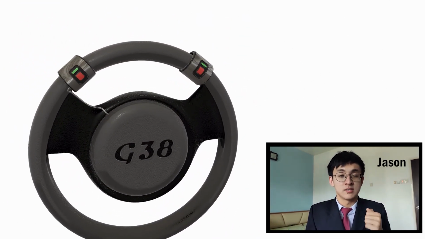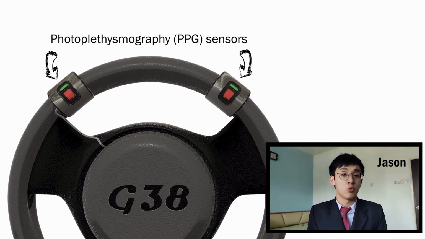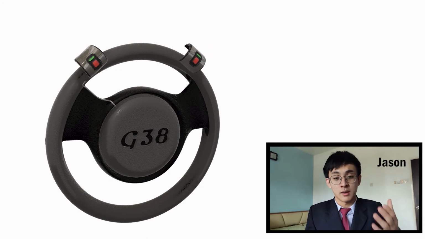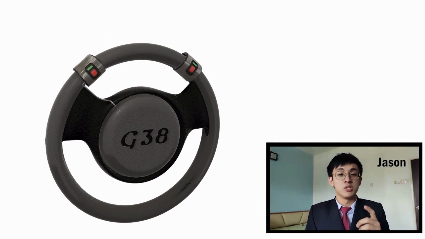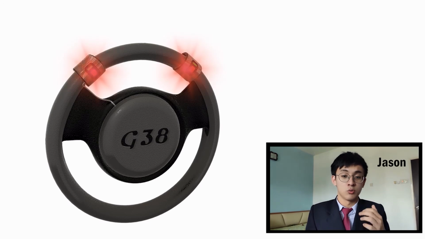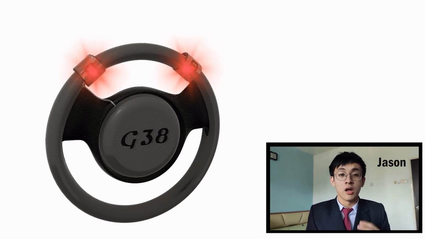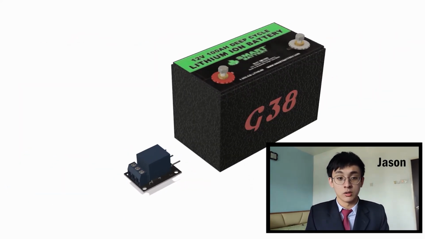Second, we have the steering sensor pad. The sensor pad is equipped with 2 PPG sensors and is stored by mounting it and snapping it onto the steering wheel. The PPG sensor uses infrared light to sense the blood concentrations when the driver puts his hand onto the steering wheel. Third part, we have the ignition interlock mechanism.